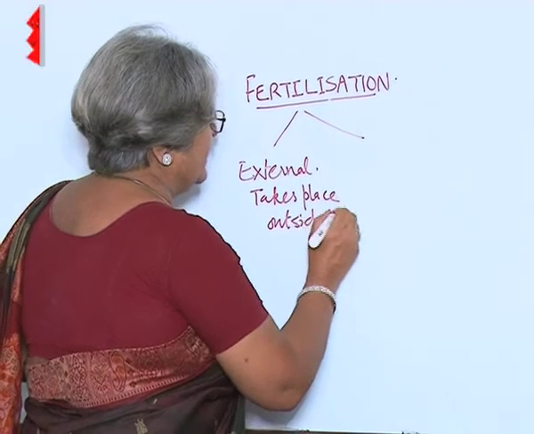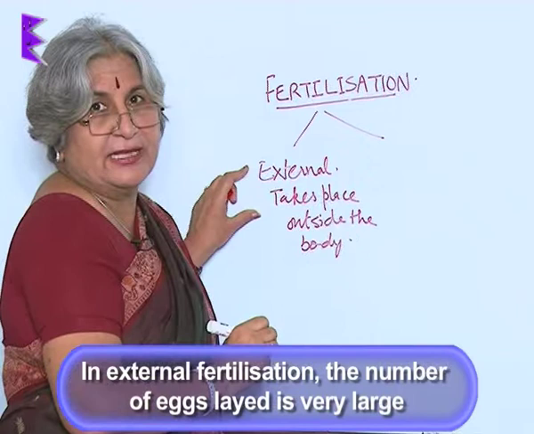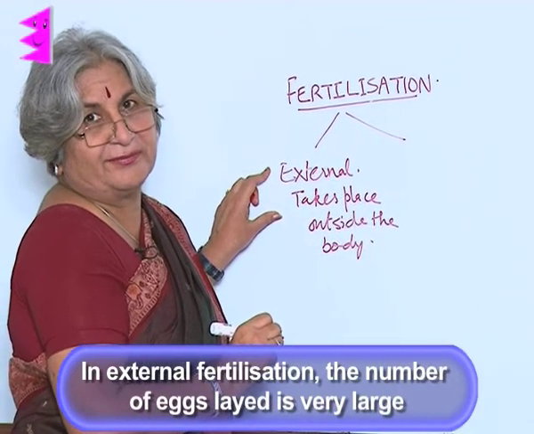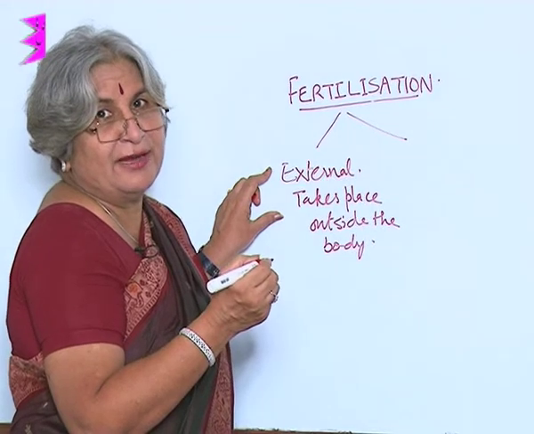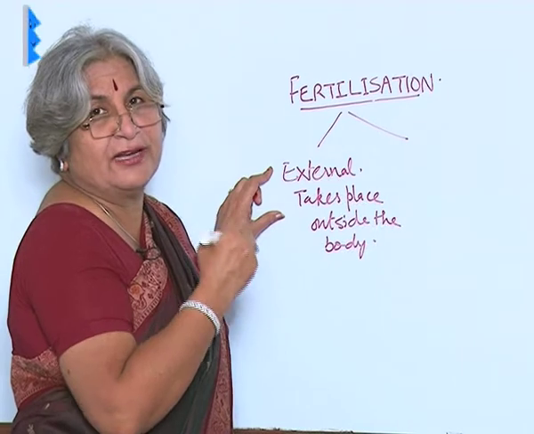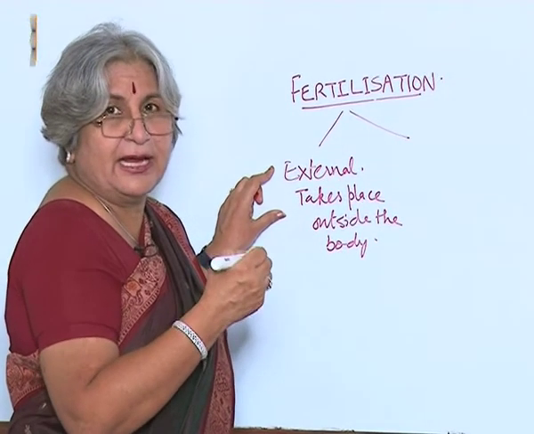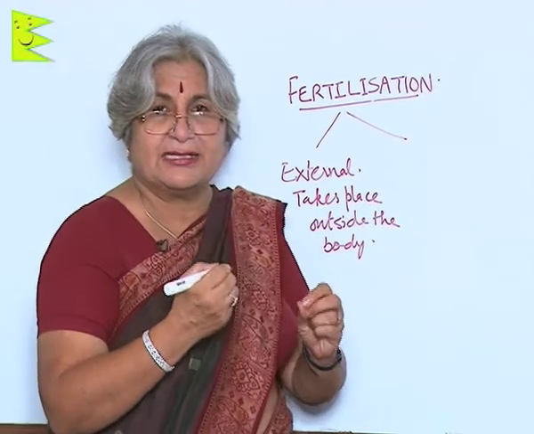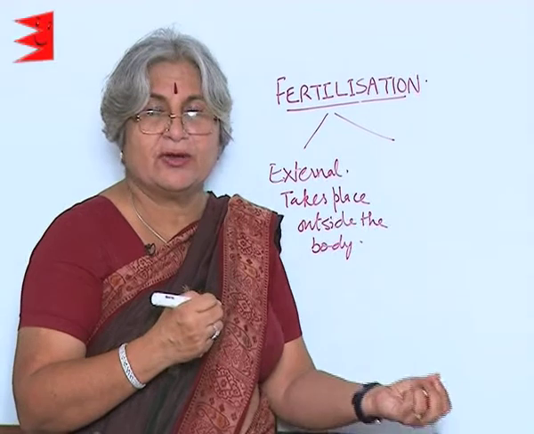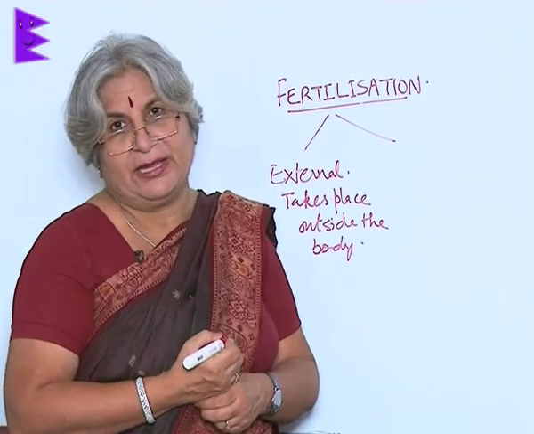Another interesting thing is that when there is external fertilization, the number of eggs laid is very large. I am sure you have been able to guess why. Because the chances of successful fertilization are less. It is unprotected, it is outside. There is only a chance that sperm will be able to fuse with ova, sperm is not destroyed, ova is not destroyed, only then fertilization will take place.